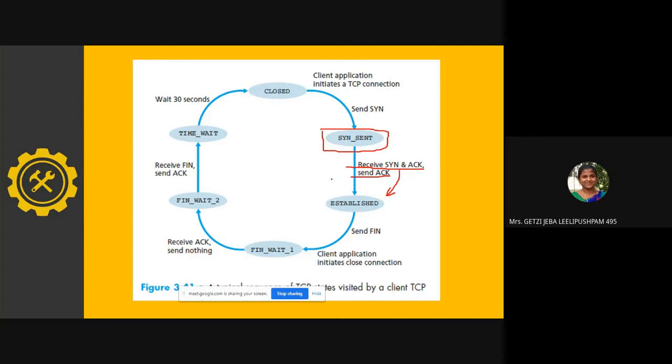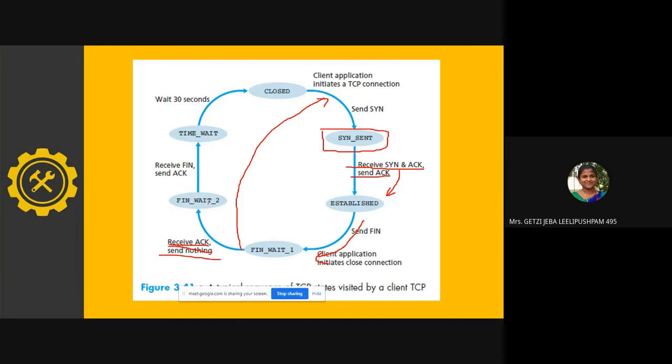Now after establishing, it wants to close the connection. How does it do that? It sends a FIN and enters into FIN wait, receives an acknowledgement and sends nothing. After it receives an acknowledgement for its FIN, it is only closing the connection. After it receives an acknowledgement, it is not eligible to send any data. If at all it wants to send any data again to the server, it has to go back to this state and then come back. It also waits for the FIN from the other side.